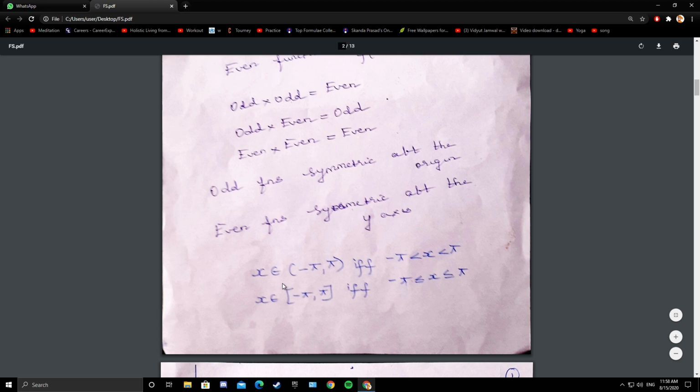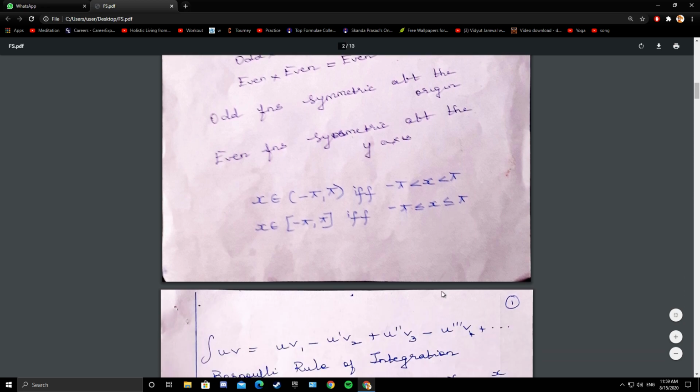So if I say x belongs to the open interval minus pi to pi, x lies strictly between minus pi and pi. x doesn't take the endpoints minus pi and pi. If you say x belongs to the closed interval minus pi to pi, x lies between minus pi and pi, and it can take the endpoints minus pi and pi.